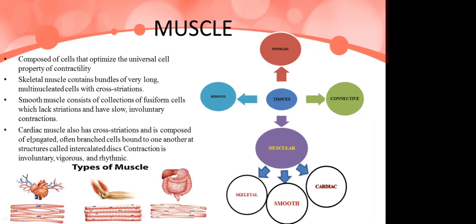And cardiac muscle is also having cross striations, with elongated, often branched cells. These branched cells are bound to one another at structures called intercalated discs. The presence of intercalated discs is the specific unique nature of cardiac muscle, and this muscle is present only inside the heart. The intercalated disc is responsible for the involuntary, rhythmic and vigorously contracting nature of the heart muscle.